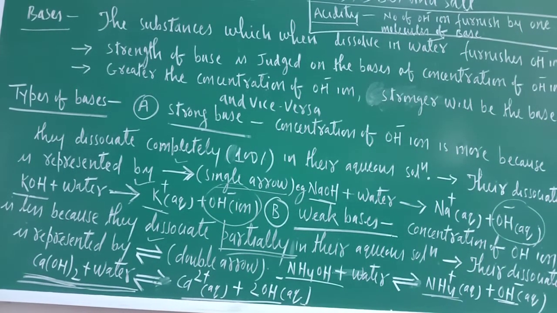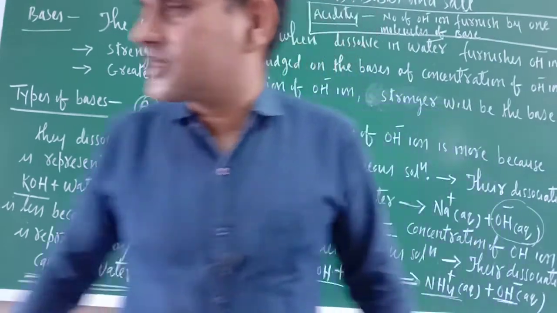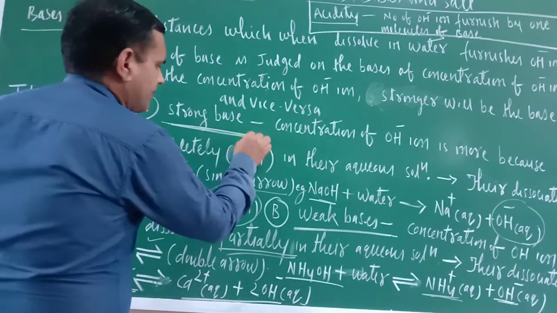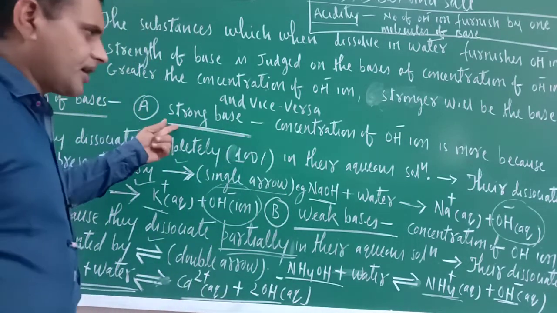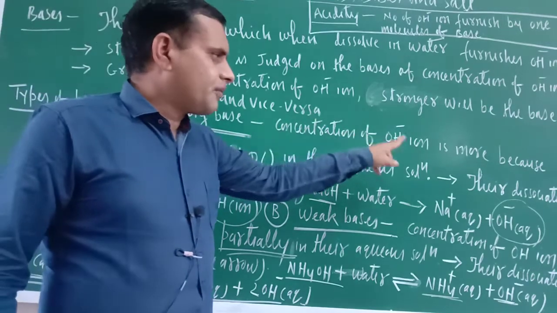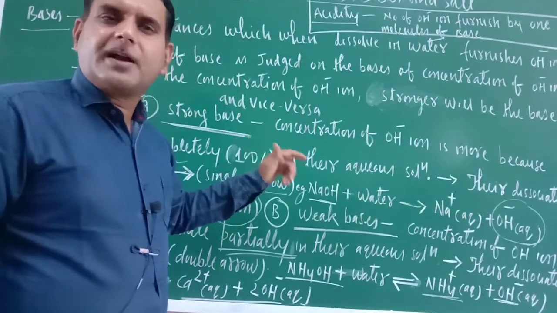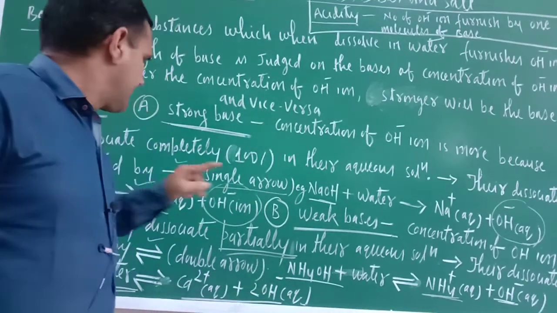Okay. So now just try to understand on the basis of the strength of bases. There are two types of bases. The first one is the strong base. Okay. What is the strong base? The concentration of OH negative ion is more. Why is the concentration of OH negative ion more in their aqueous solution?